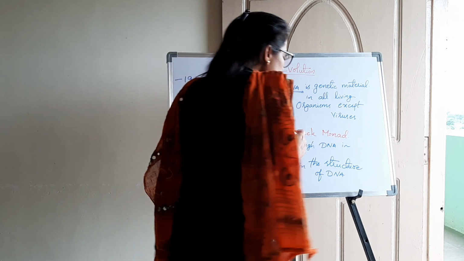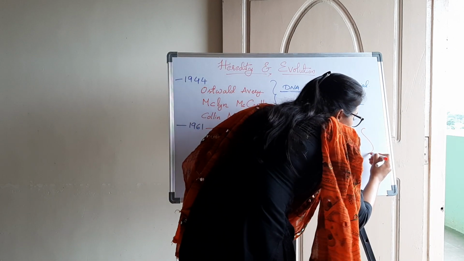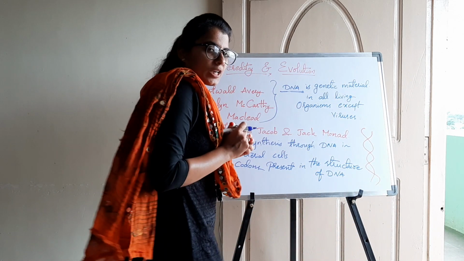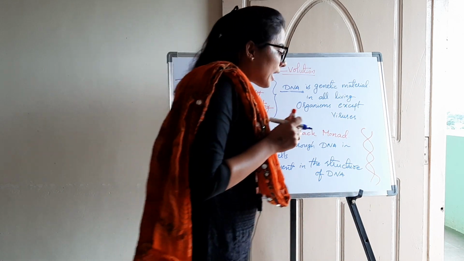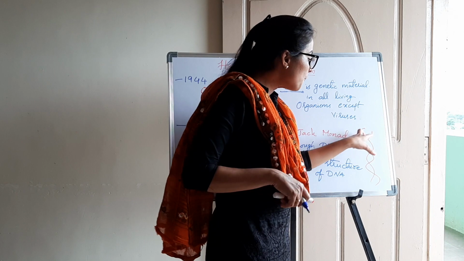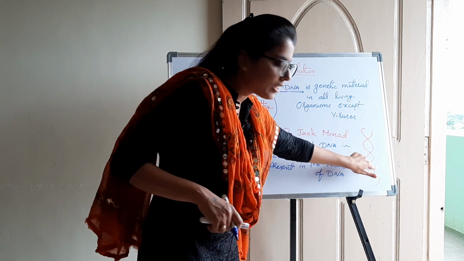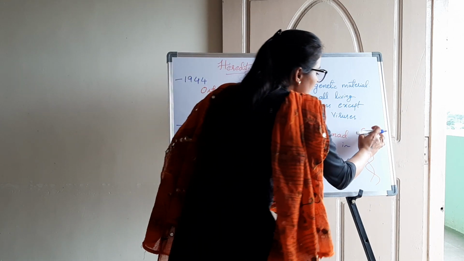DNA is a double helical structure made up of two strands, if you recall from the 9th standard. We are talking only about a single strand as of now.